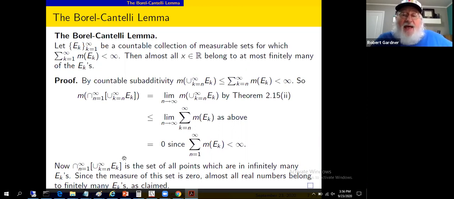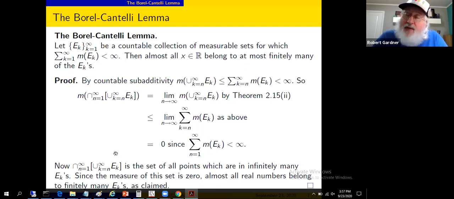If I had an x value that was contained in finitely many of these E sub k's, say the 100th, E sub 100, is the last set that contains some point x, then when I take n equals 101, that point will be cut out of this intersection.